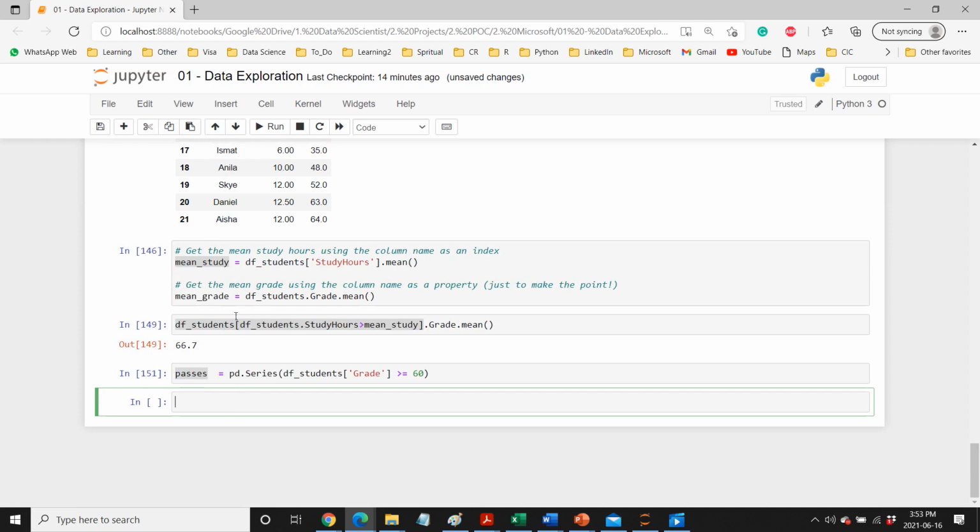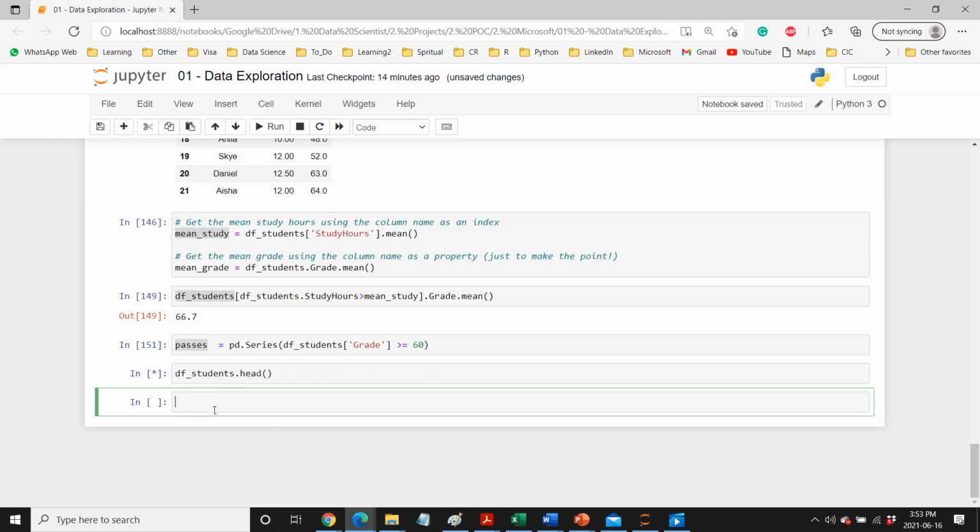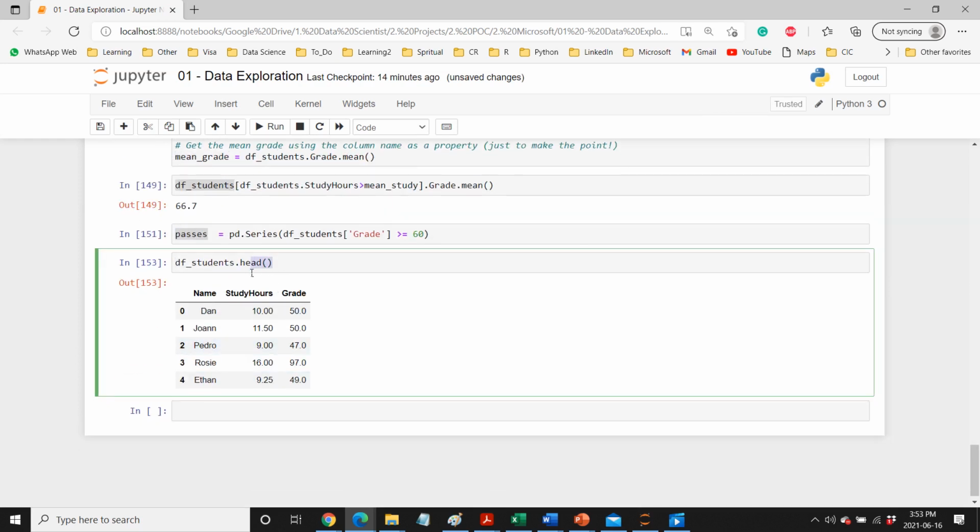And now I want to create a new column in df student. Right now I have only 3 columns, I guess. Yes, 3 columns. Now I want to add a new column there. In order to do that, we have the pd.concat function, and there we can pass our data frame df students, and then we are concatenating this with passes. We need to give this a name, because right now it is just concatenating it.